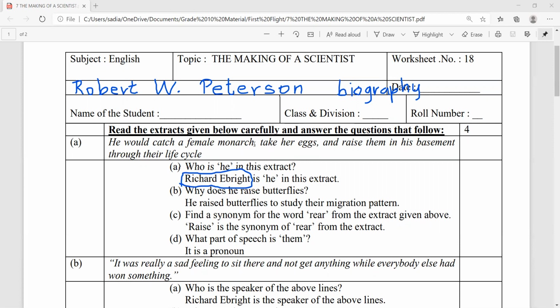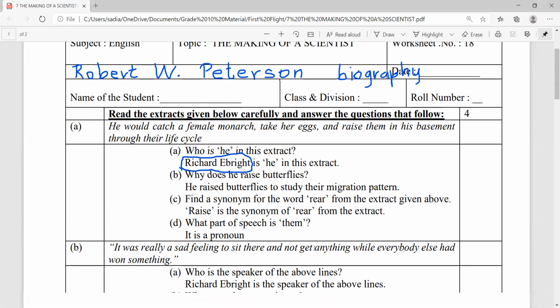He would catch a female monarch, take her eggs, and raise them in his basement through their life cycle. Who is he in this extract? Richard Albright is he in this extract. Why does he raise butterflies? He raised butterflies to study their migration pattern. Find a synonym for the word rare from the extract given above. Raise is the synonym of rare from the extract. What part of speech is them? It is a pronoun.